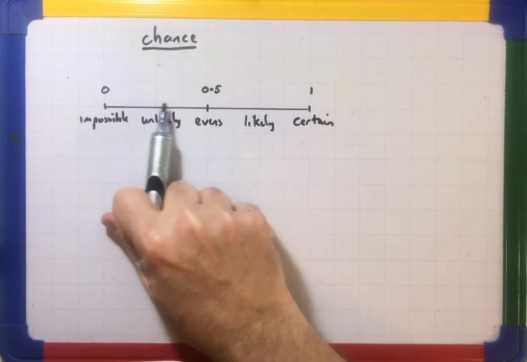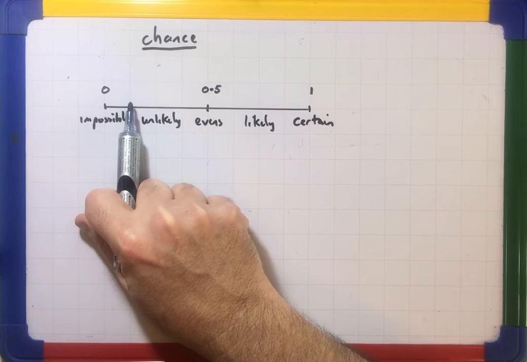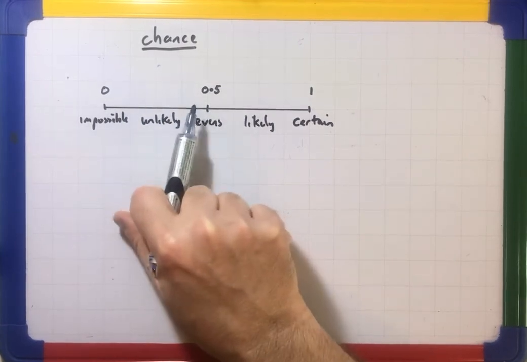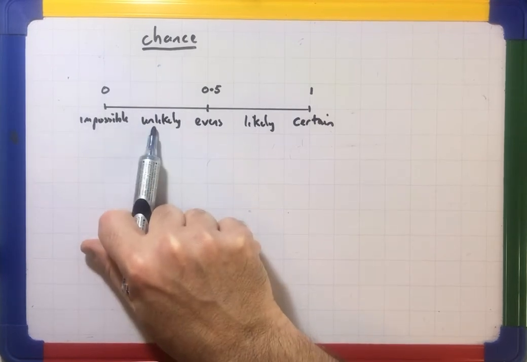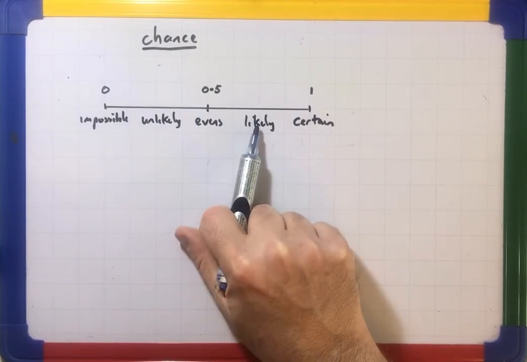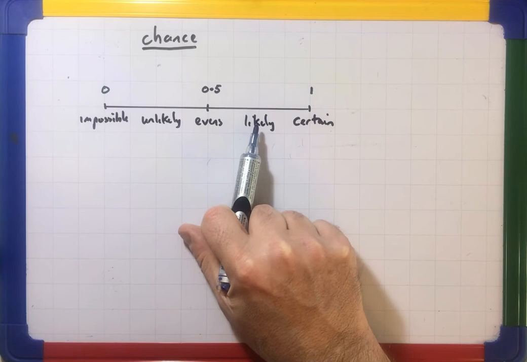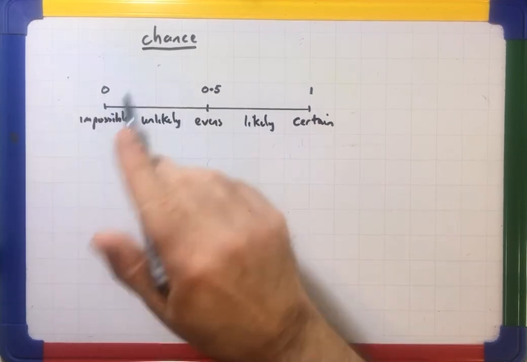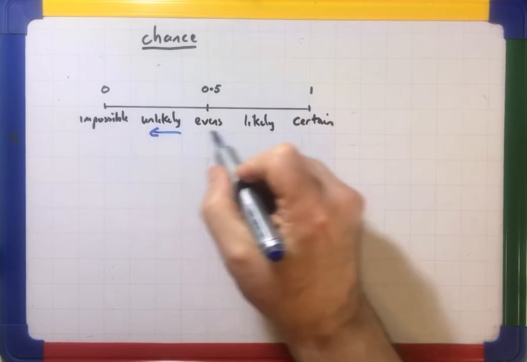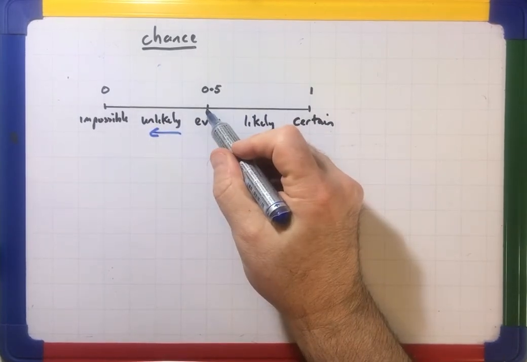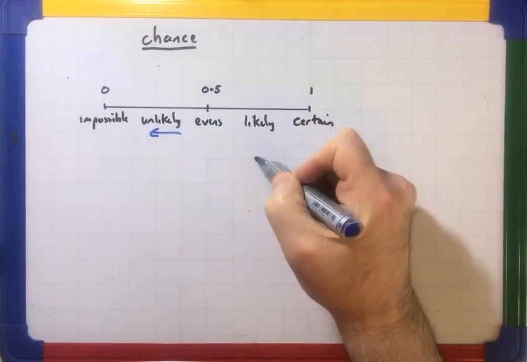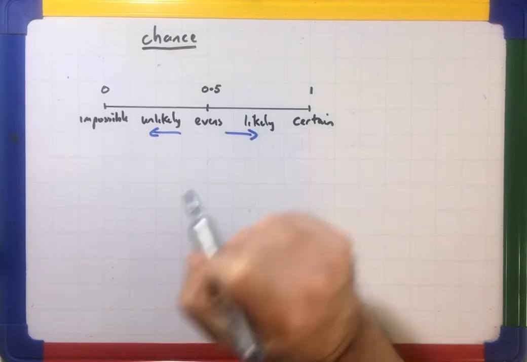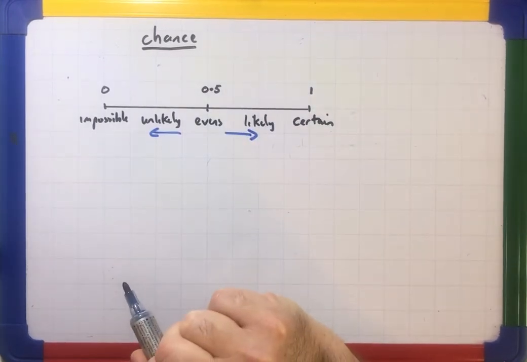Anything that is less likely to happen than not, we would put down as unlikely. If it's more likely to happen than not happen, we'd put it down as likely. So anywhere to this side of evens is unlikely, and that side of evens is likely.